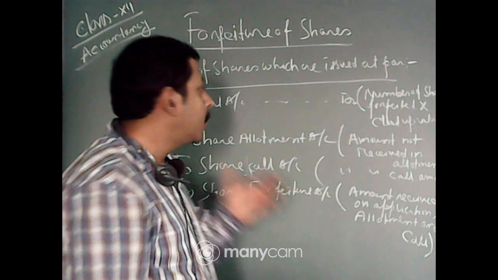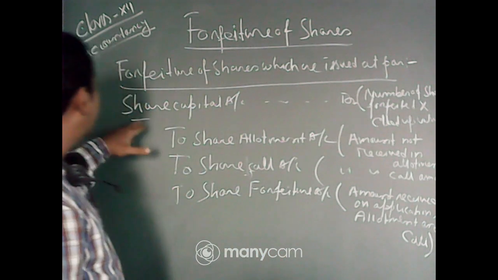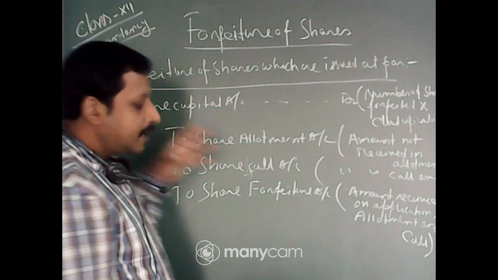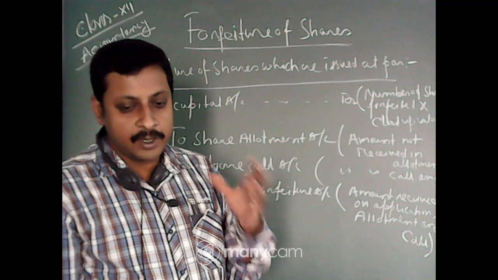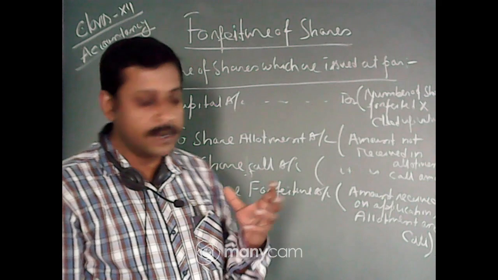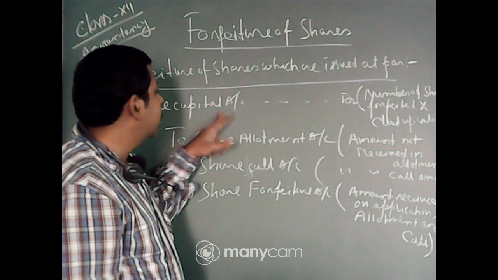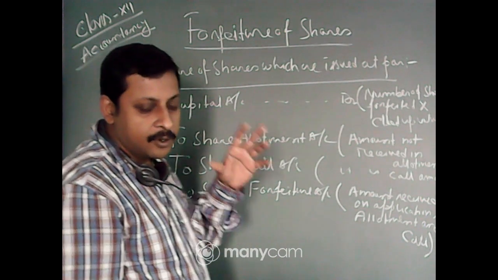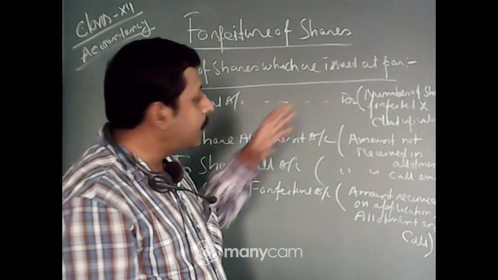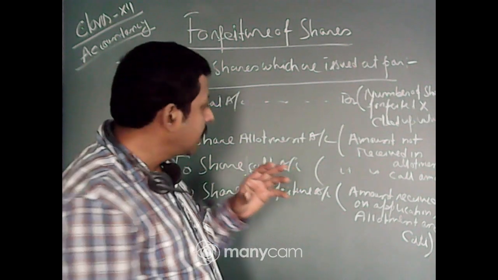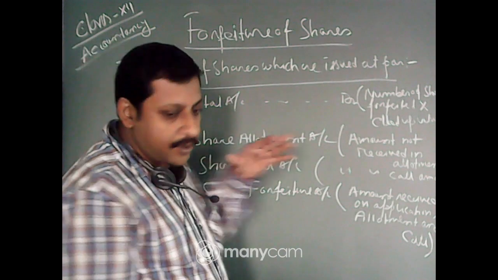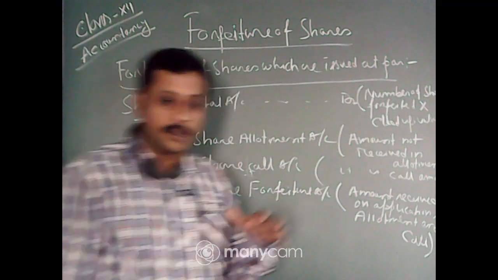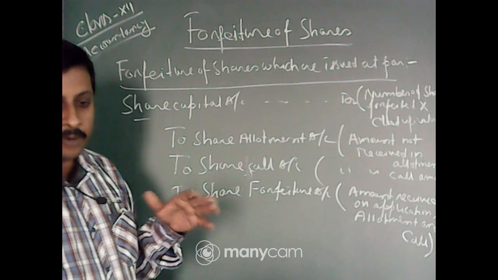In case of forfeiture of shares, suppose there are 100 shares we actually forfeited. Now these 100 shares actually contributed to the capital when the application money was received, and we always credited the share capital account. Next entry, what actually happened?